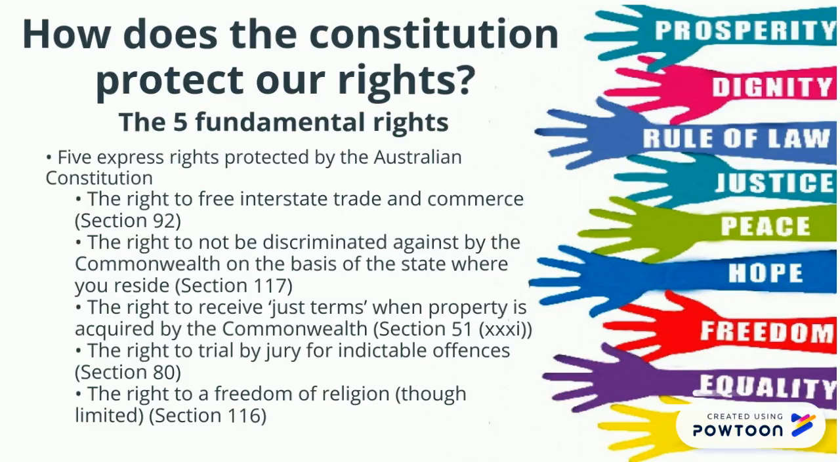The right to receive just terms when property is acquired by the Commonwealth, Section 51 XXXI, means that the Commonwealth must pay an acceptable and fair amount of compensation for property that they must buy.